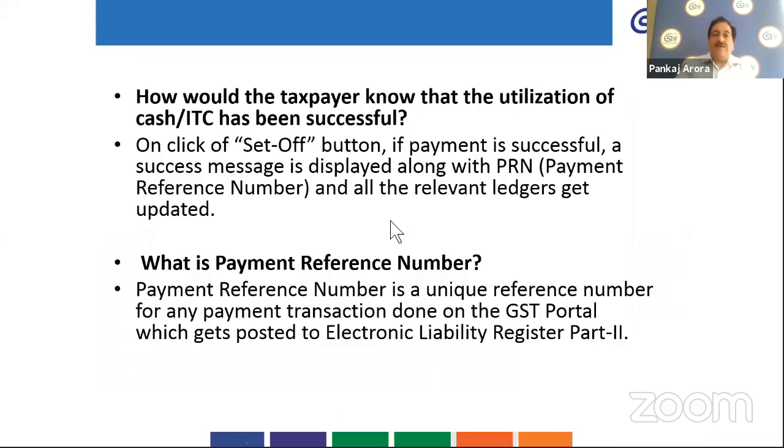Once you click on the set off button, if the payment is successful, then the success message is displayed, which I described in my earlier presentation, and the payment reference number is given. If the payment is not successful, you will not get that message with the payment reference number, the PRN. And when the liability is discharged by clicking on the set off button and payment is successful, all the relevant ledgers, that is the electronic cash ledger, electronic credit ledger, and the liability register, will be auto-populated. They will get entries accordingly.